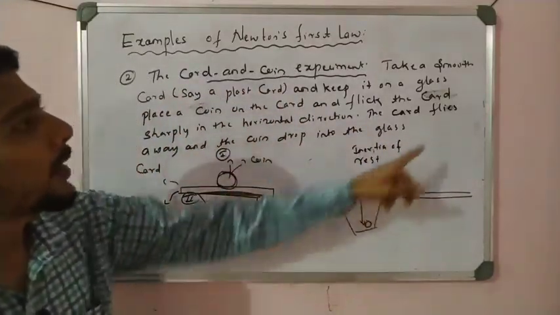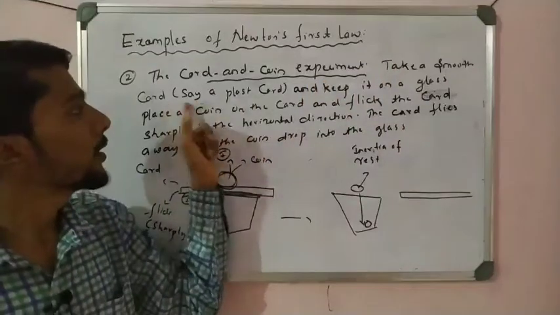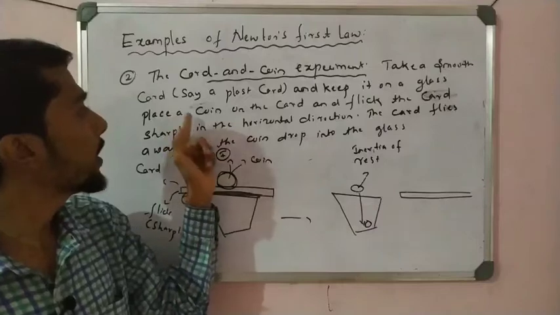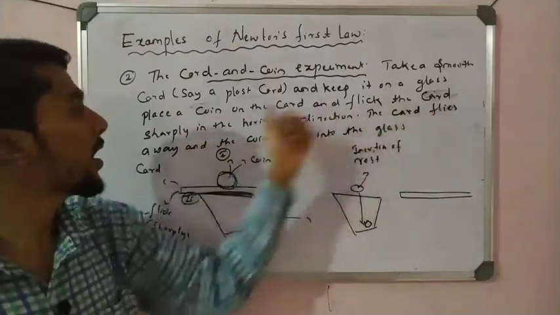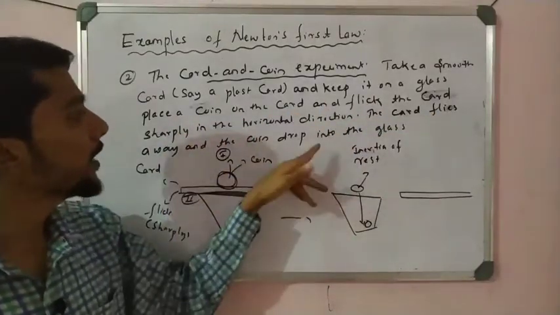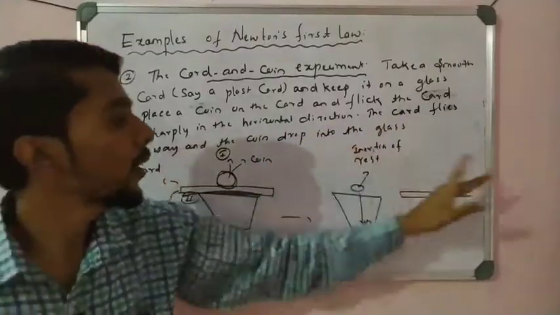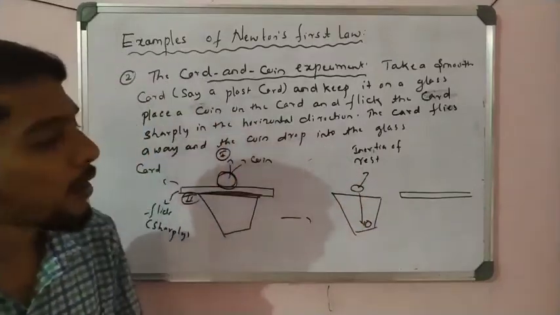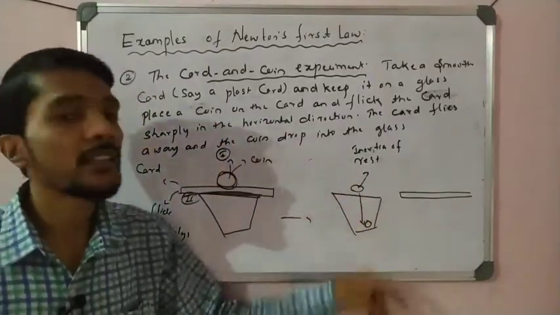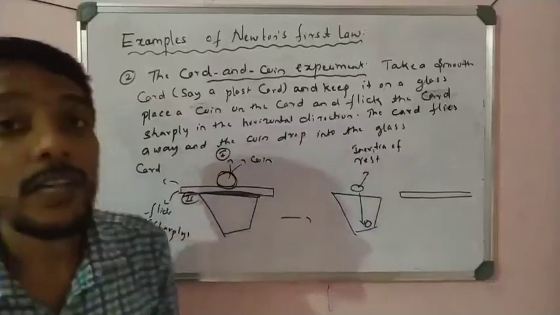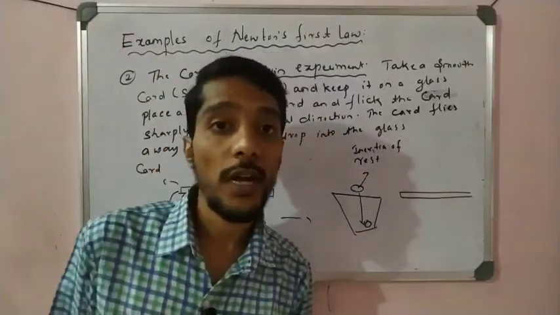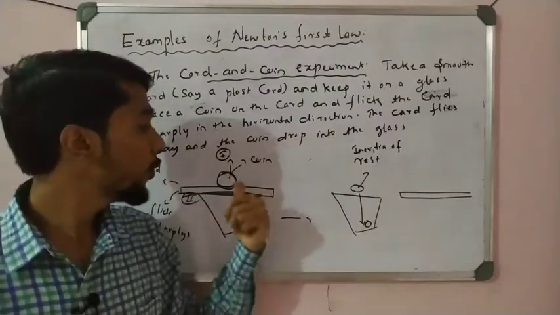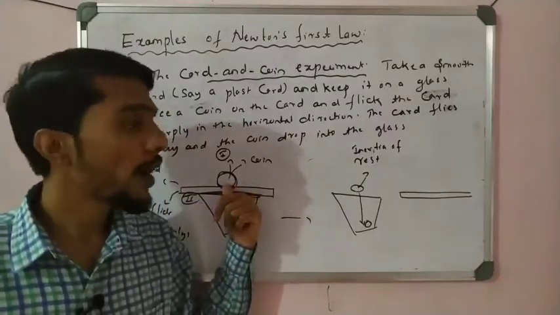So remember the points: take a smooth plastic card, keep it on the glass, place a coin on the card and flick the card sharply in the horizontal direction. The card flies away, but the coin is still there, and due to gravity the coin falls down into the glass. That is the example of inertia of rest, students. Force is applied on the cardboard, so the cardboard moves. No force is applied on the coin, so the coin does not move.